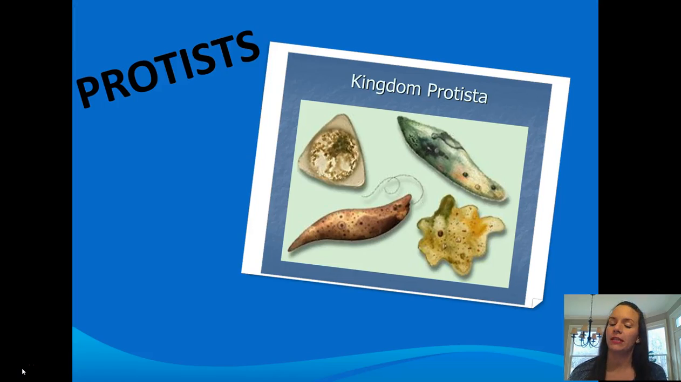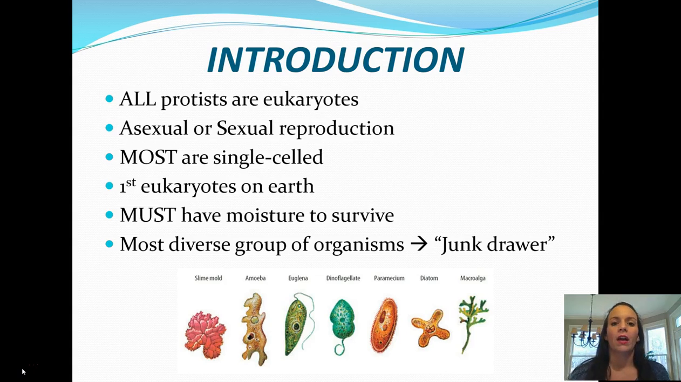So Kingdom Protista, as it's also known, a little introduction. All protists are eukaryotes. Sometimes because they're single-celled, they tend to get mistaken for bacteria, but they actually are eukaryotic cells. They can reproduce asexually or sexually, and most of them are single-celled. There are a few that are multicellular, though. They were the first eukaryotes on Earth, and they must have moisture to survive.